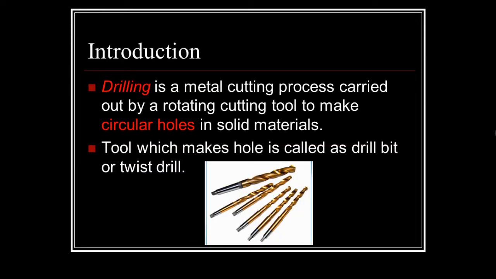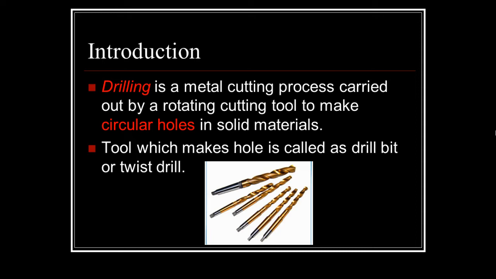The cutting tool required for the drilling process is known as the drill, which is fitted into the spindle of the drilling machine. I'll show you the spindle while discussing the construction of the drilling machine.